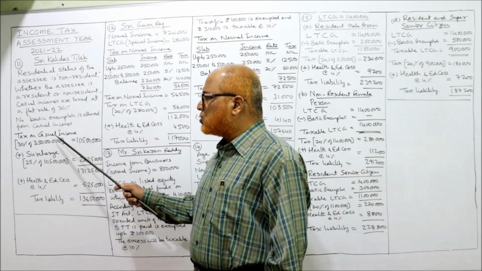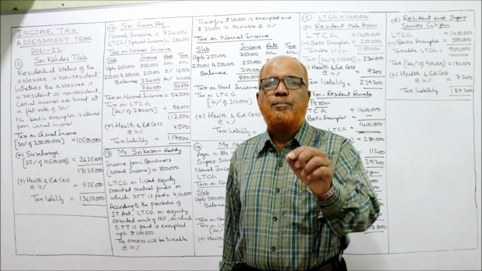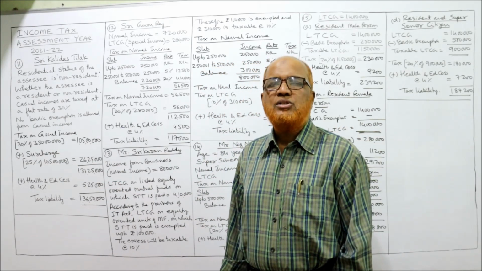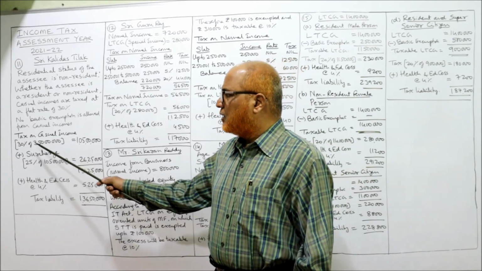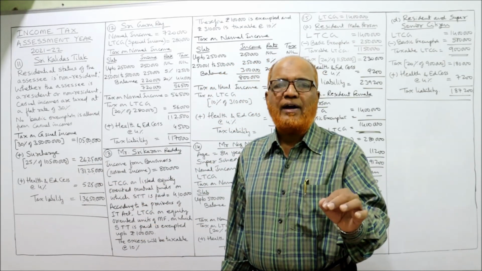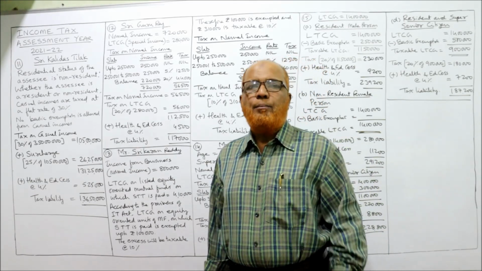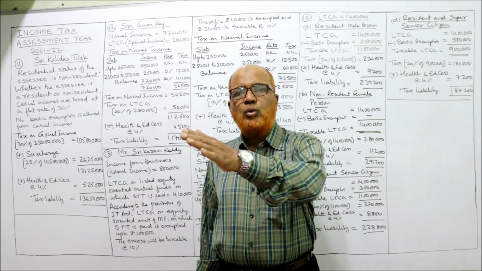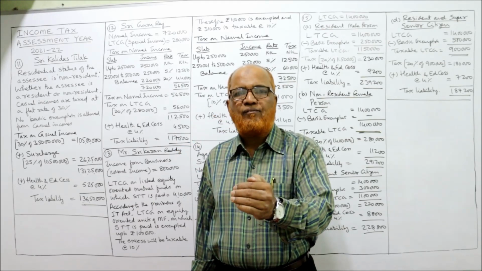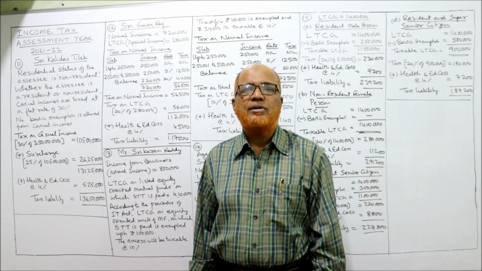So, tax on casual income, 30% of 3 crore 50 lakh. 3.5 crore means 3 crore 50 lakh. So 30% comes to 1 crore 5 lakh. 1 crore 5 lakh is the basic income tax. To this we add surcharge. Because the income is more than 2 crore but less than 5 crore, the surcharge rate is 25%.